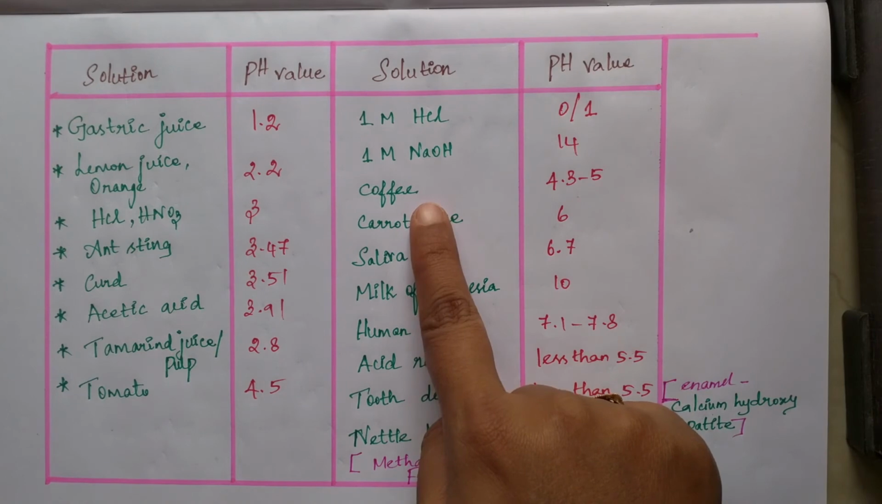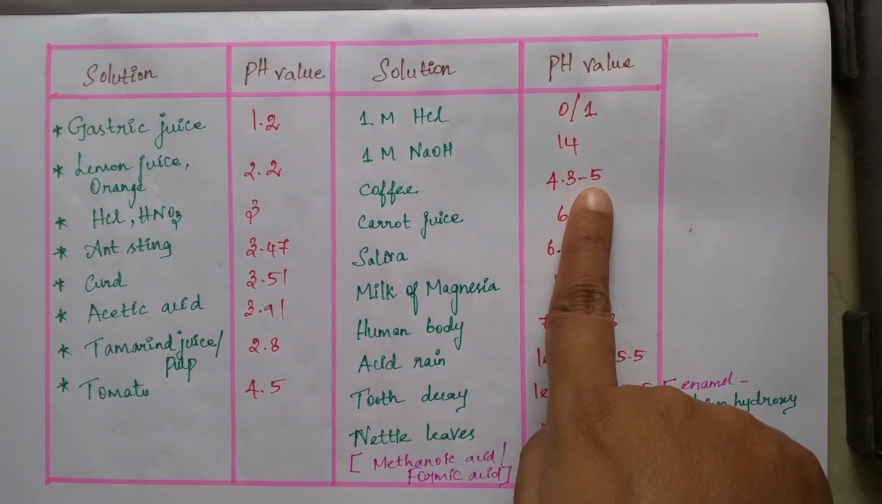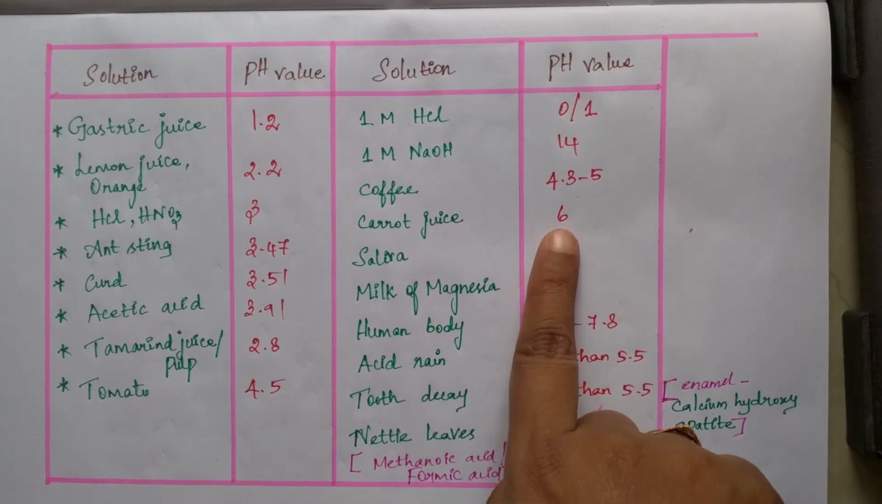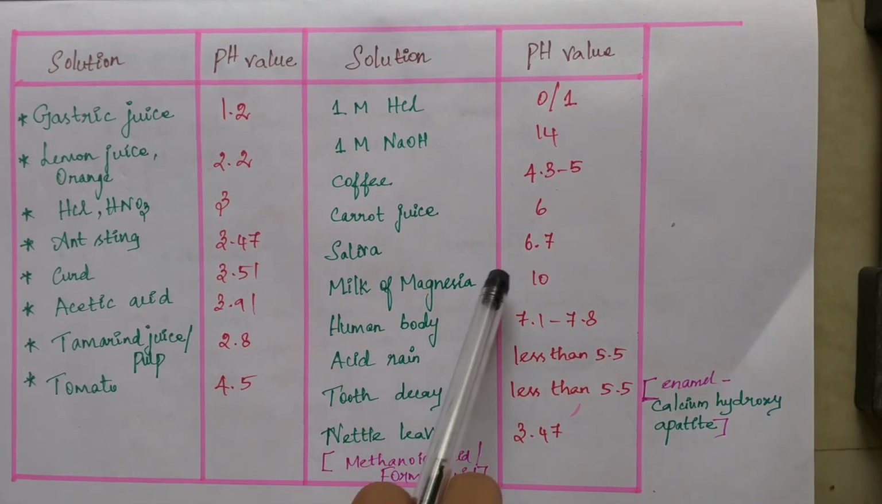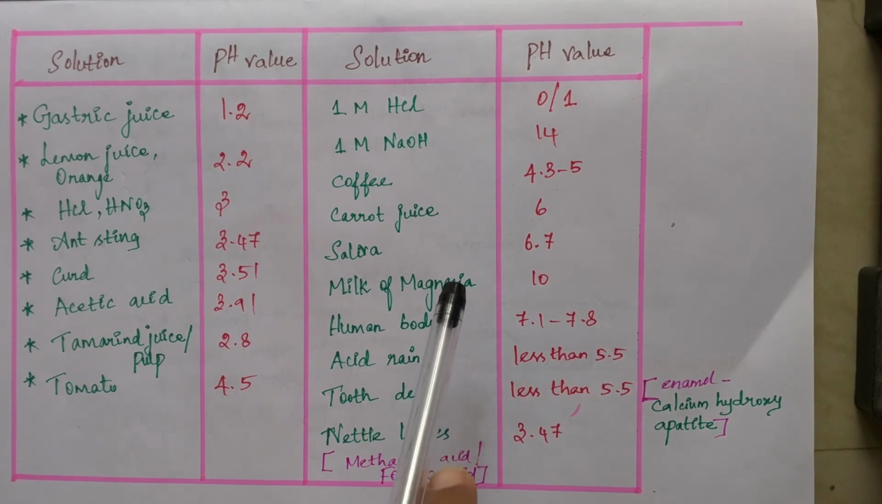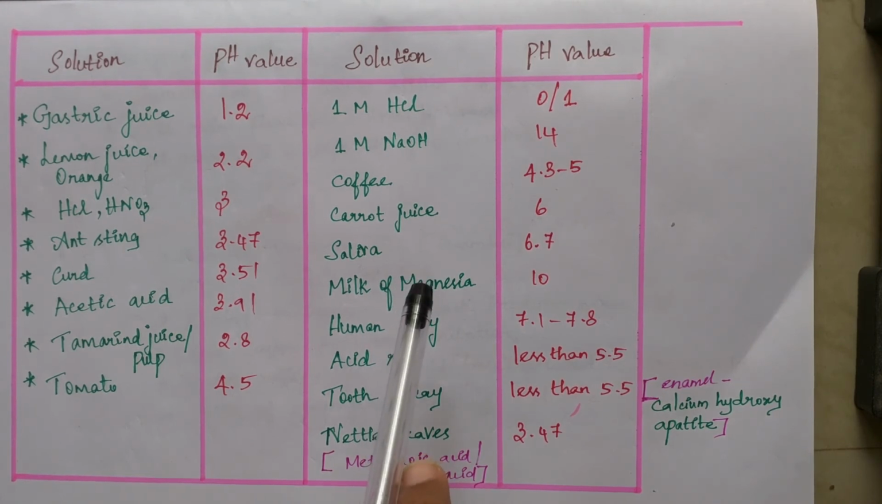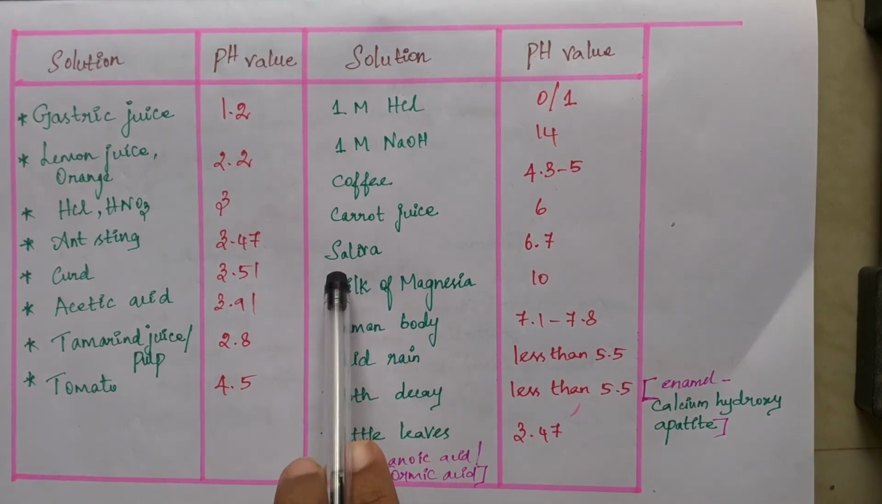And coffee is also slightly acidic in nature, students, because its pH is 4.3 to 5. And carrot juice is less acidic. The pH of saliva is 6.7. When the pH value is from 0 to 4, that compound shows strongly acidic nature, and 4 to 7 means it is slightly acidic in nature. So here saliva is slightly acidic.